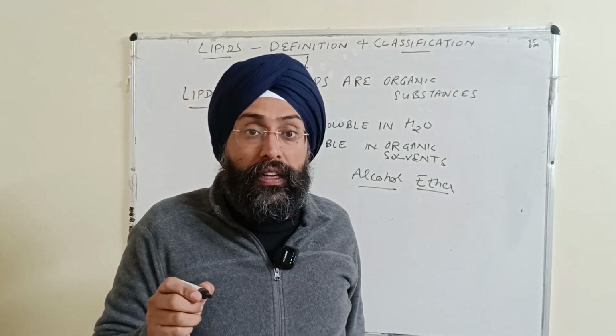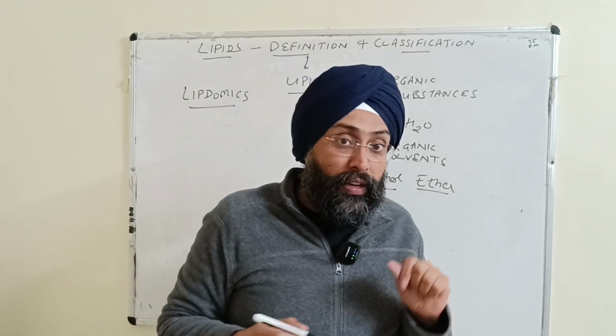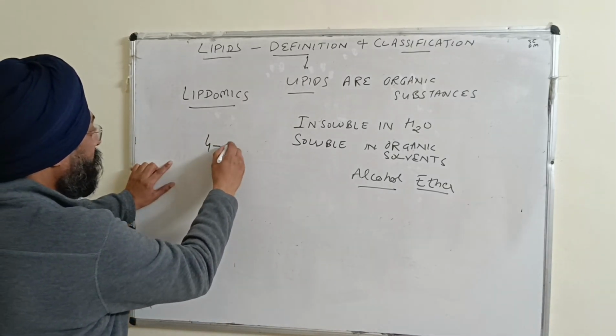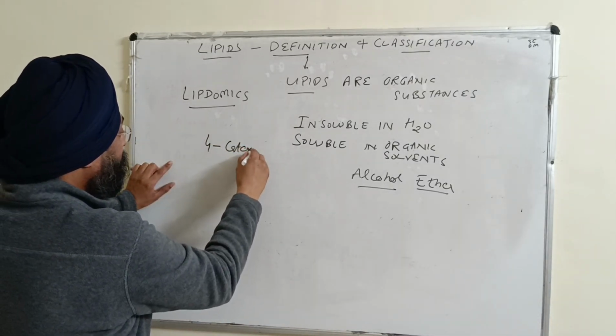Now I will start with the classification of lipids. First of all, they are broadly categorized into four categories, right?